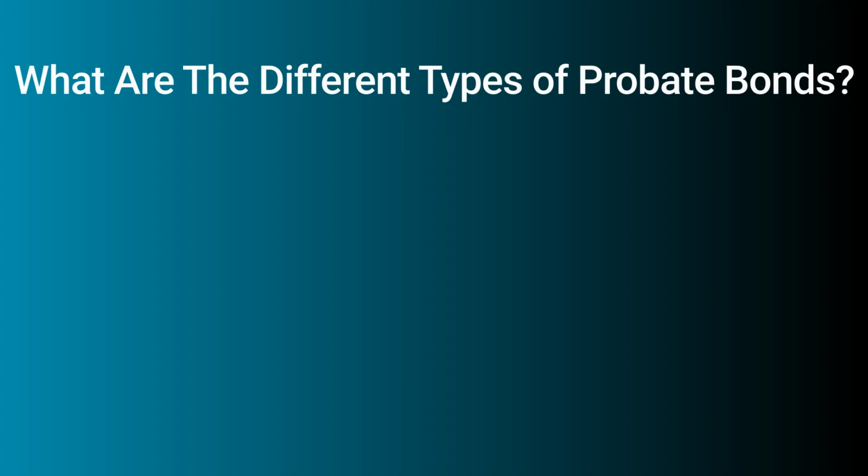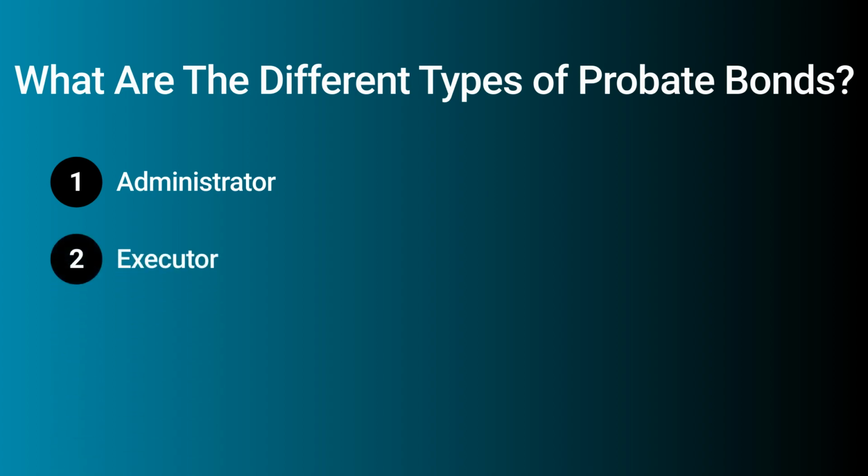A fiduciary is defined as a person to whom property or power is entrusted for the benefit of another. Probate bonds can be classified in the following categories based on the role of the fiduciary. Administrator bonds, in which the fiduciary is appointed by a probate court to handle the affairs of a person who has passed away. Executor bonds are required when the fiduciary was designated by an individual through a will to handle his or her affairs after death. Guardianship bonds are for fiduciaries appointed by a probate court to administer the estate of a ward.